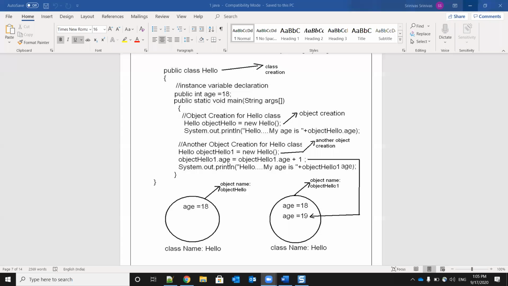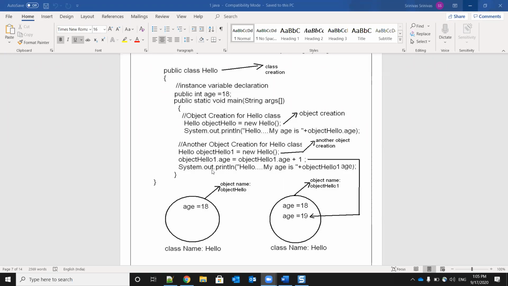Then what are we doing here? We are incrementing the value of age. How are we doing it? See here. objectHello1 dot age, which means this one, is equal to objectHello1 dot age plus 1. So whatever is there in this, 1 will be added to it. That means 19 will be stored in age.